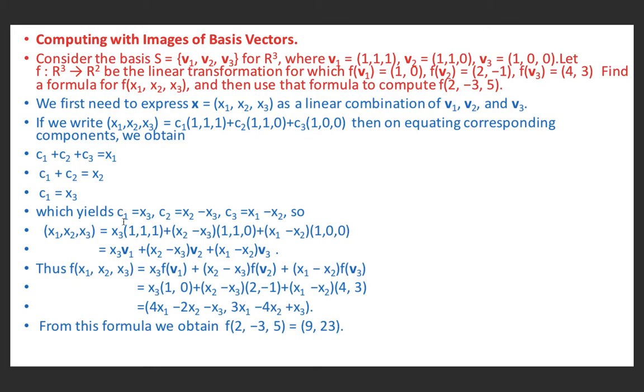On substituting c1, c2, c3 in the above equation, we get (x1, x2, x3) equal to x3 (1,1,1) + (x2 minus x3) (1,1,0) + (x1 minus x2) (1,0,0). This is v1, this is v2 and this is v3. Therefore, x3 times v1, (x2 minus x3) times v2, (x1 minus x2) times v3. Therefore f of (x1, x2, x3) is equal to x3 f(v1) + (x2 minus x3) f(v2) + (x1 minus x2) f(v3).